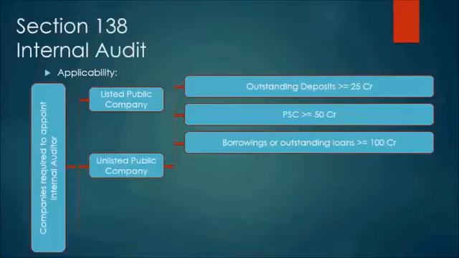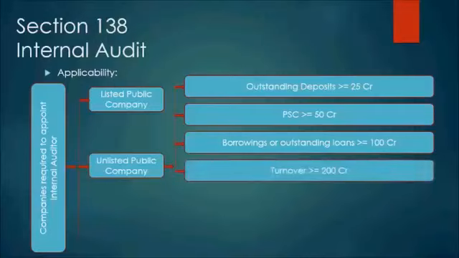And the fourth and the final point would be the turnover. If the company is big enough to earn a turnover of 200 crore per annum or in the financial year, that means that company is working great. That means that company is working on a very large scale. And to manage that large scale, the company needs to appoint an internal auditor who will look into the internal controls of all various segments and departments of the company.